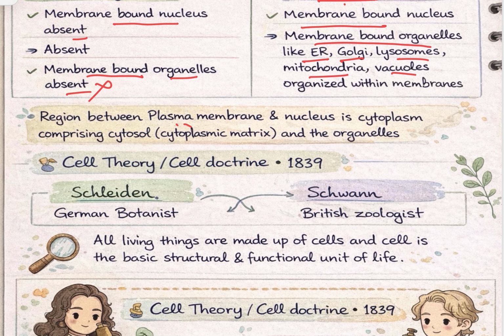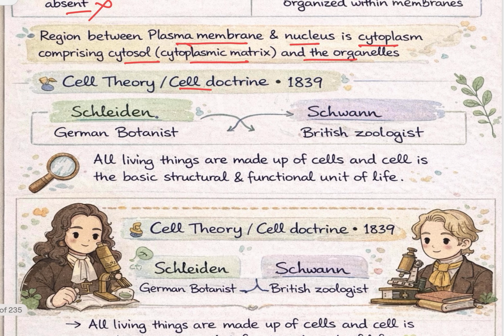So the region between plasma membrane and nucleus is cytoplasm, which comprises cytosol, cytoplasmic matrix and the organelles. So now let's talk about the cell theory or cell doctrine given in 1839. So there were two scientists, Schleiden and Schwann. Schleiden was a German botanist working on plant cells, and Schwann was a British zoologist working on animal cells.